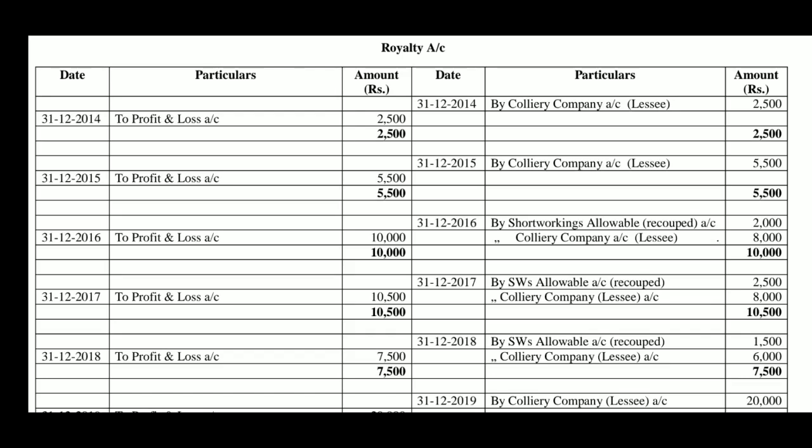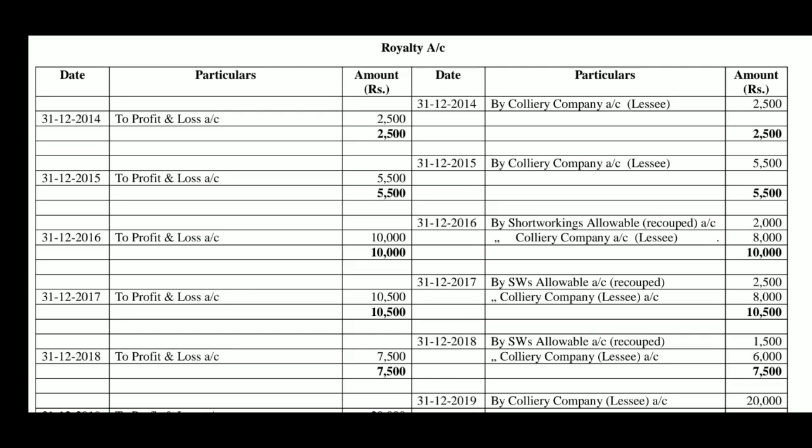See royalty account, it is an income. So, royalty account credited by lessee colliery company account 2,500. When transfer is made, royalty account debtor to profit and loss account, so balanced, 2,500, 2,500. In the second year 2015, by royalty account credited by colliery company 5,500. When transfer, royalty account debtor to profit and loss account 5,500.